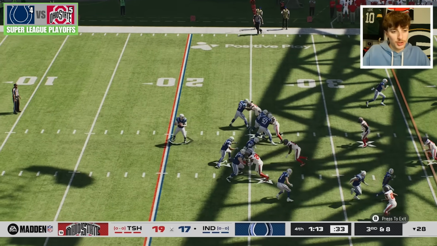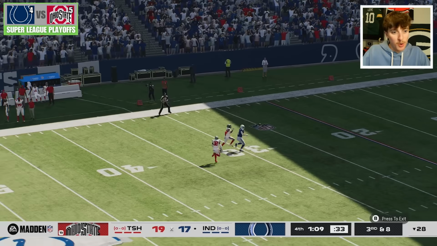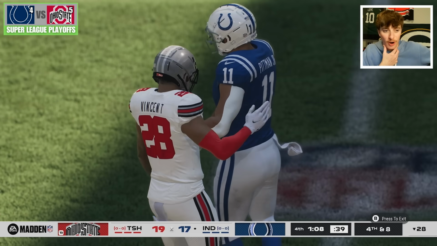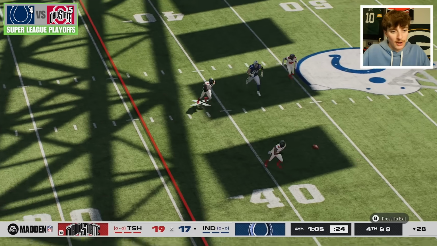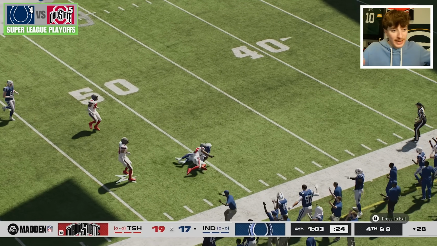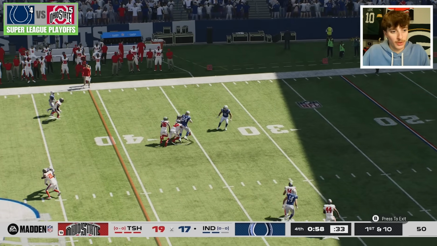It's 3rd and 8. Will Daniel Jones be able to come up with a first down conversion? He might run. He steps into this throw deep down the field, overshoots its target. It's 4th and 8. And here's the Colts' last chance to get back into the Premier League. Ohio State almost gets to him, and it's a catch, and it's at the 50. Looked like that was Alec Pierce who just saved the Colts' chances, and now they're moving the football pretty well.